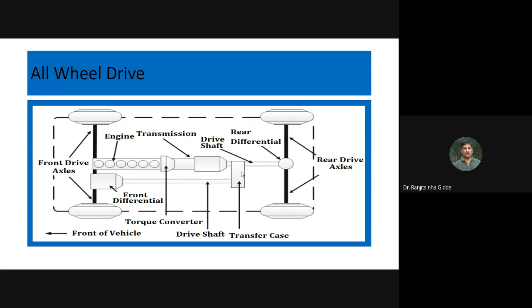So manufacturing cost is more because we are providing additional components. Then maintenance cost is also increased. What is the reason? Because of the additional cost, complex machinery, complex component structures or layout, because of four-wheel or all-wheel drive.